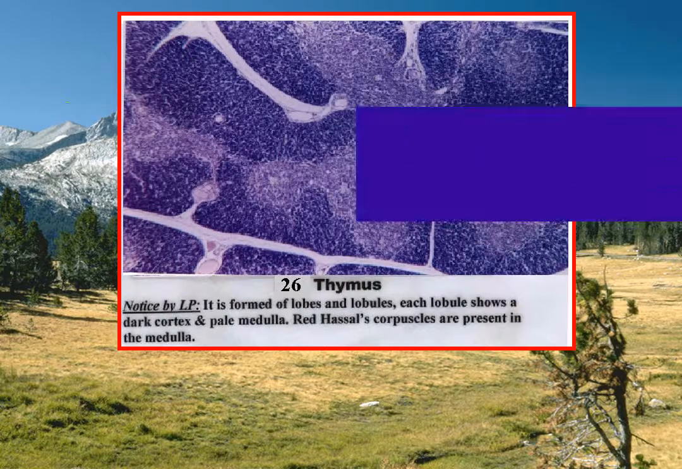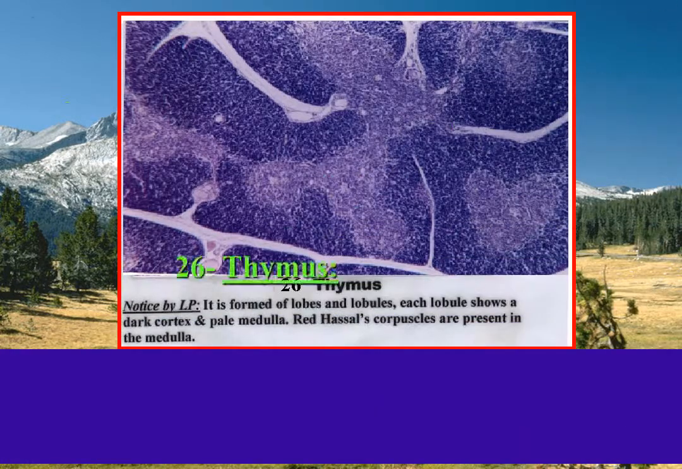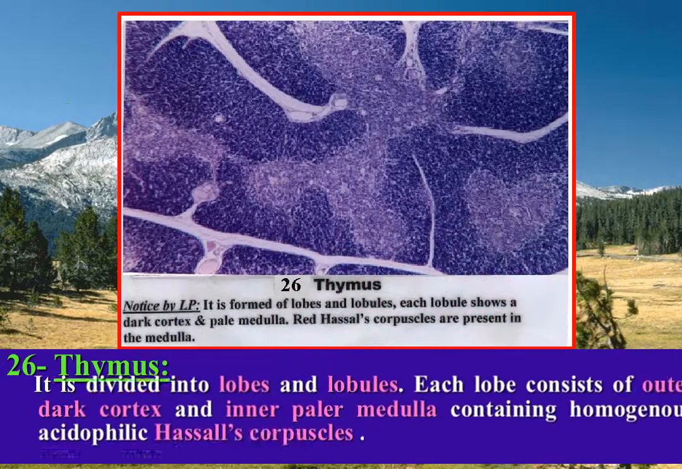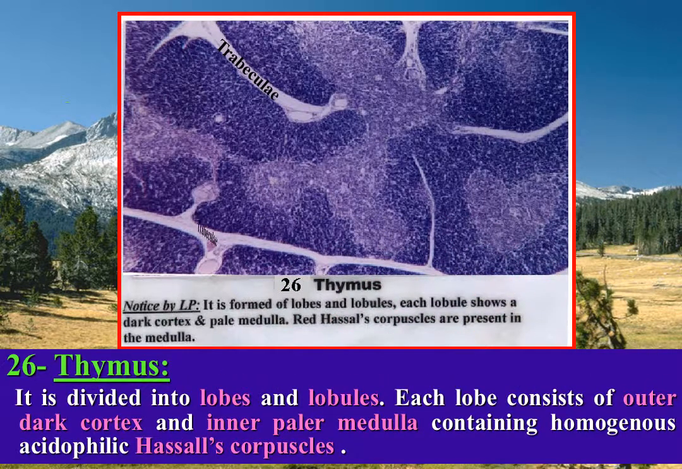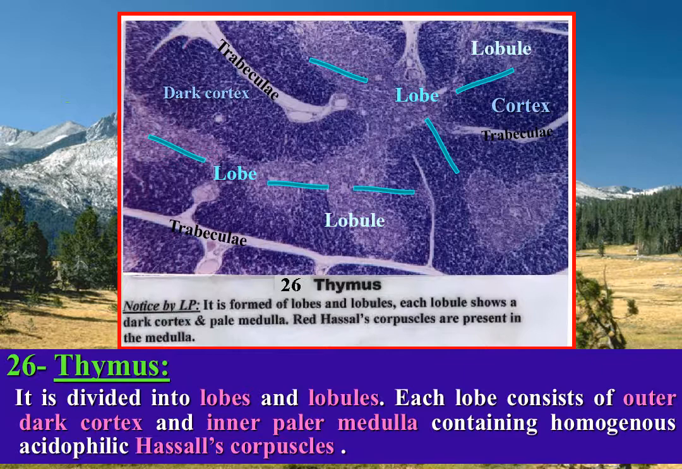Thymus. By low power, it is dark blue in color, formed of stroma composed of thin capsule and thin trabeculae, dividing the thymus into lobes and lobules. The parenchyma of each is composed of outer dark blue cortex formed mainly of lymphocytes, and inner paler medulla composed of few lymphocytes and numerous epithelial reticular cells together with acidophilic Hassall's corpuscles.